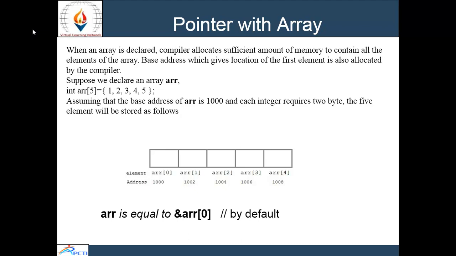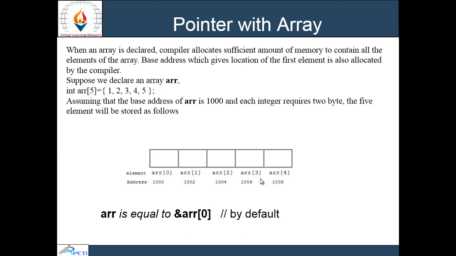Let us assume the base address of arr is 1000. Then each integer, we know each integer requires 2 bytes of memory to store the value. So the 5 elements will be stored like this. The base address 1000, it will increase by 2 bytes, and the next element will be stored at the position of 1002, and after this the next element of array will be stored at the position of 1004, and then 1006 and 1008.